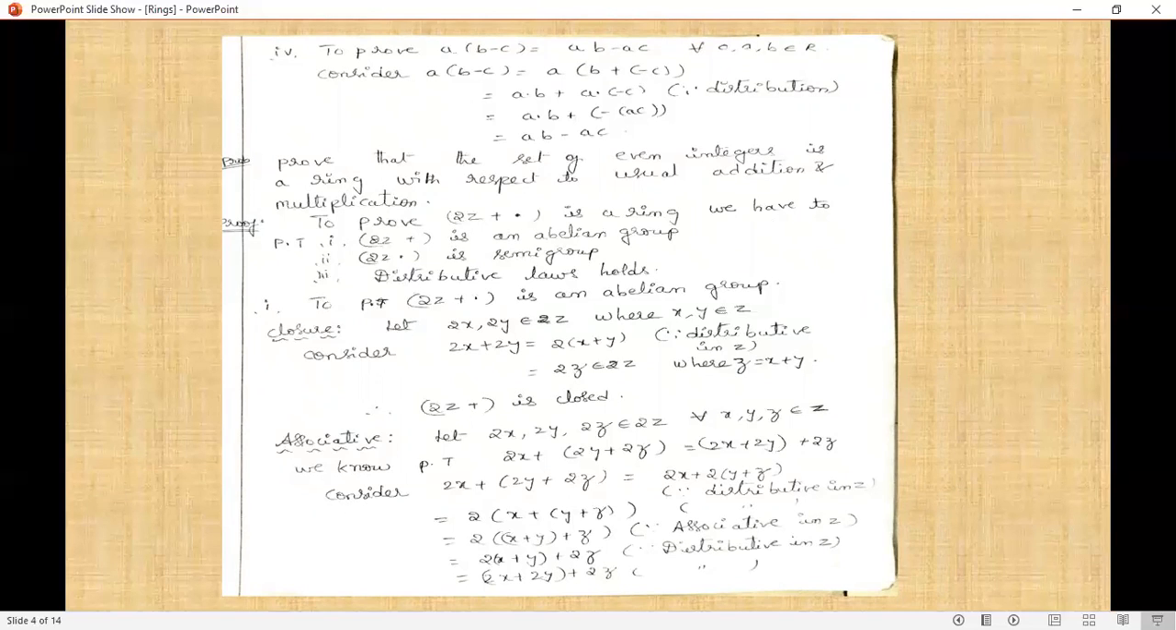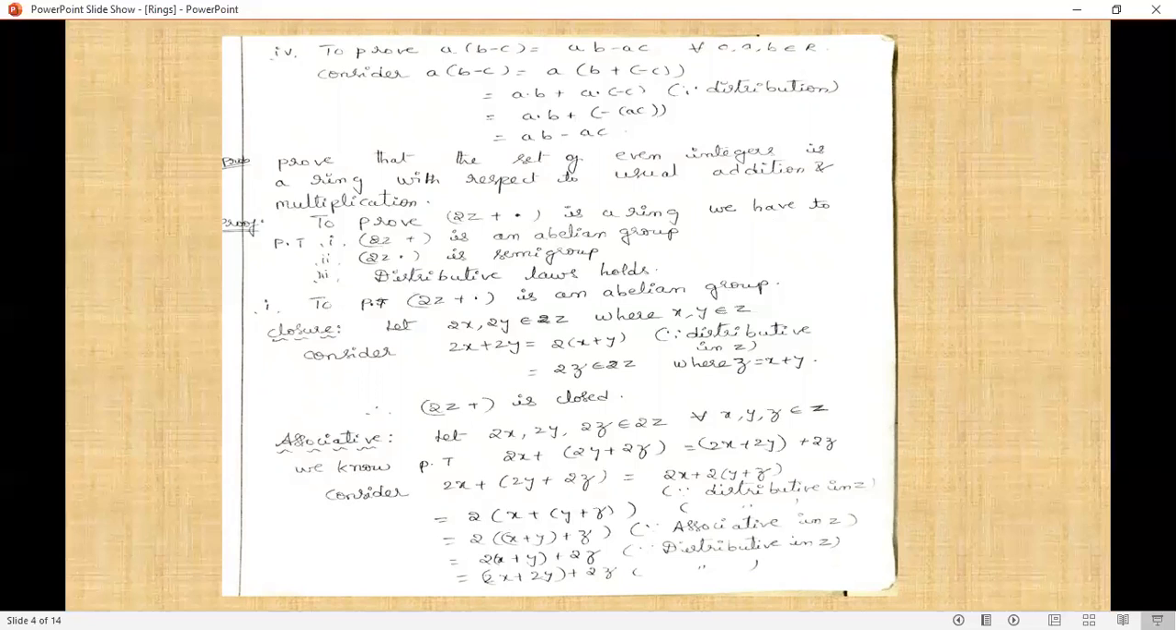First one is to prove (2Z, +) is an abelian group. That means we have to prove first (2Z, +) is abelian. That means we have to prove plus satisfies closure, associative, identity, inverse and abelian. First of all, you have to prove the closure property.